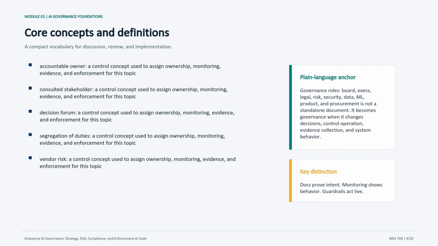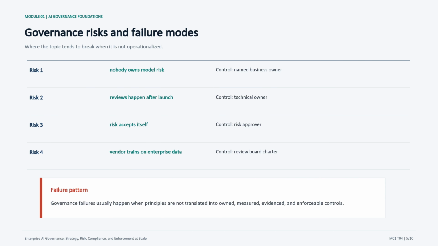Now that we have the vocabulary, we can turn it into a risk conversation. Where does this topic break down when the enterprise does not operationalize it? This is where the discussion becomes more concrete. I would tell the class every governance topic has failure modes, and our job is to name them before the system is already in production. The risks listed here are tied to controls, because a risk without an owner or control is just an observation.